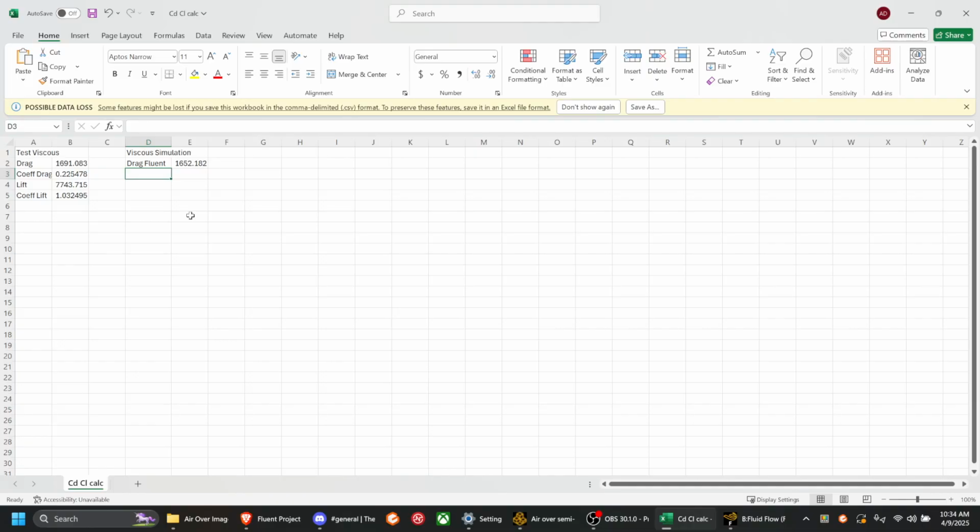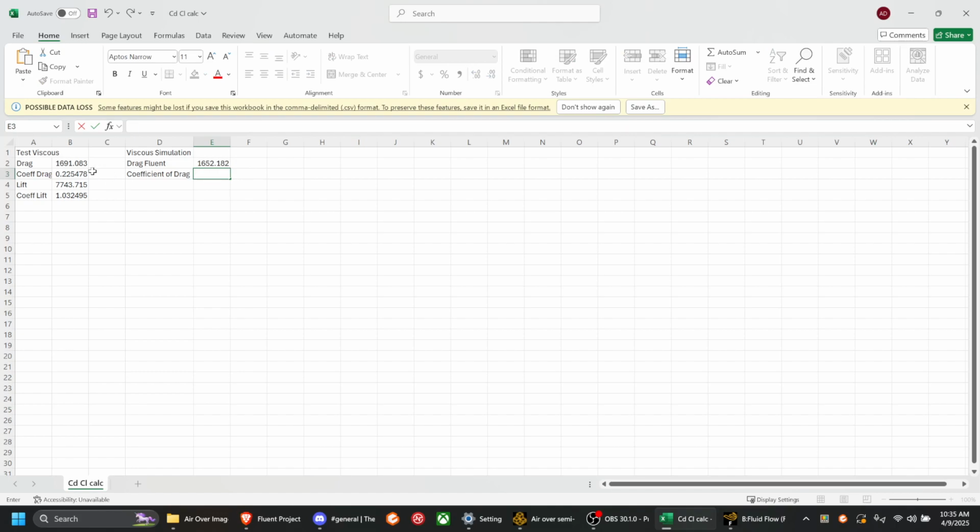And we can do the coefficient of drag. And I was working out what the exact math was earlier. It's gonna be this because it equals E2 divided by half times the density times the diameter of the thing we are going over times the velocity squared.